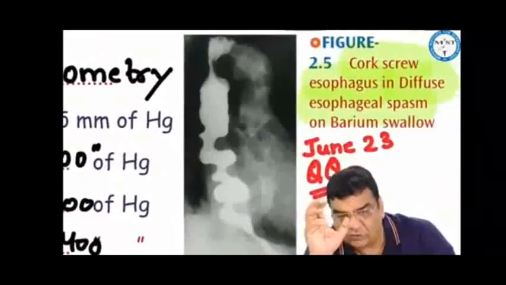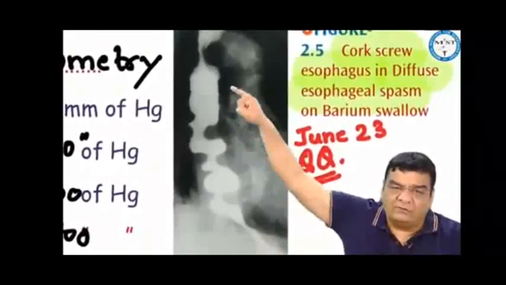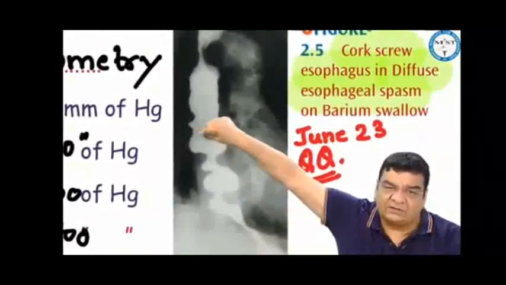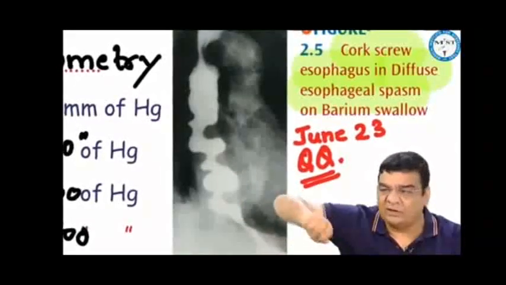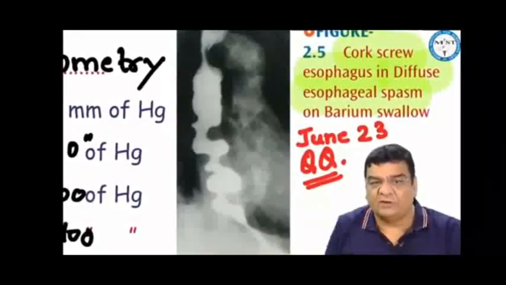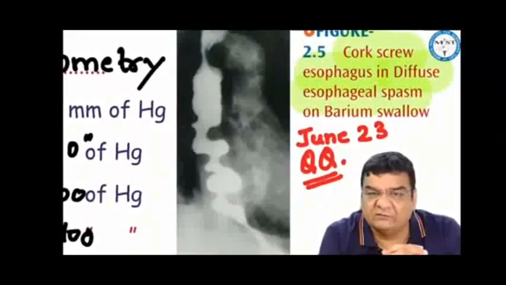Another hot image based MCQ for the June 2023 exam. If we are doing a barium swallow and we find a corkscrew esophagus, where you can find multiple narrowings and dilatations, this looks like a corkscrew, as if we are opening a wine bottle with the help of that screw, right? So that type of appearance, that screw type of appearance is the corkscrew appearance. This suggests diffuse esophageal spasm.